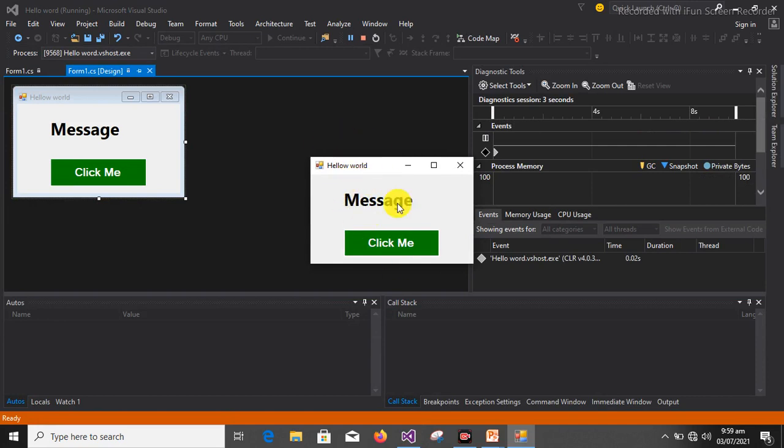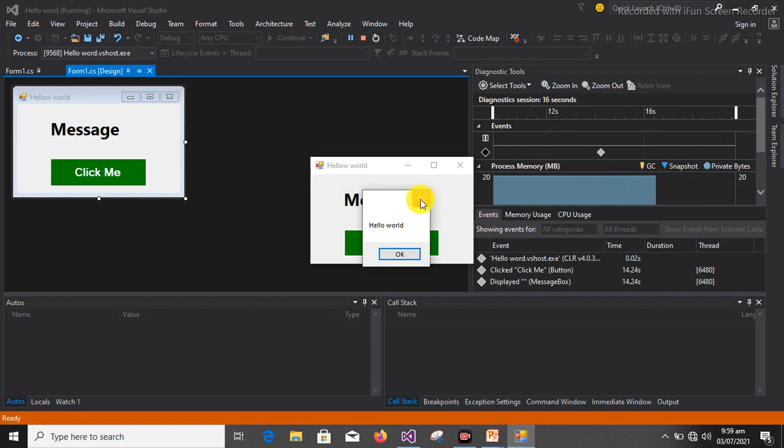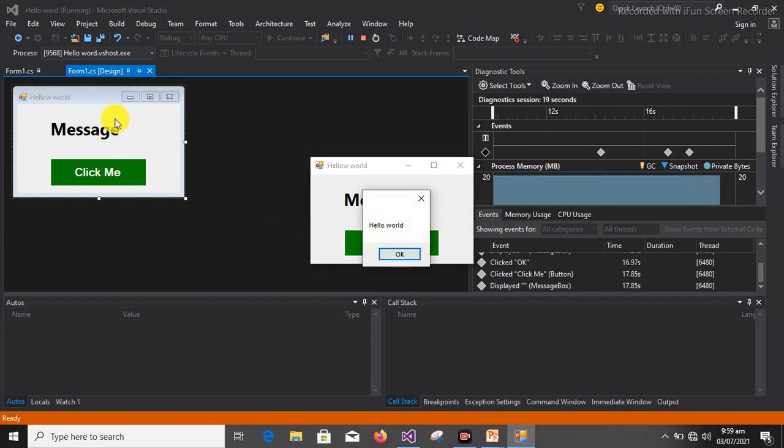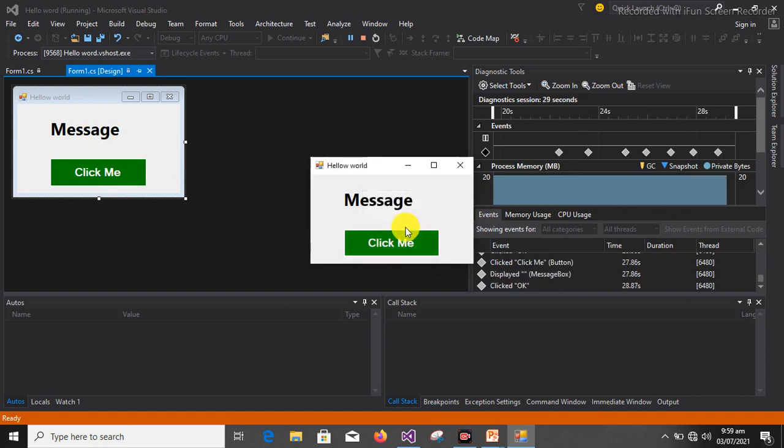Can you see it? Can you all see it? I believe everyone is following. So you click on this now. You know why it's still bringing this and this one is not working? That is, the message is not working, because the code is still inside the button. This button, we've not removed the code of this message from inside the button. And this one is not working because we've not written any code for it to run. It's just looking at us.